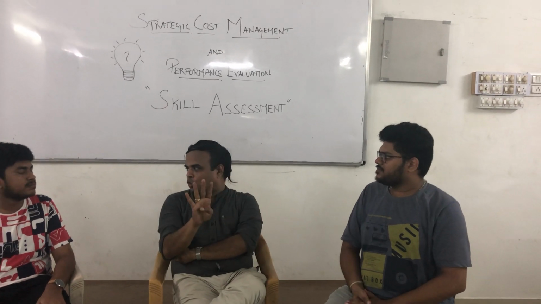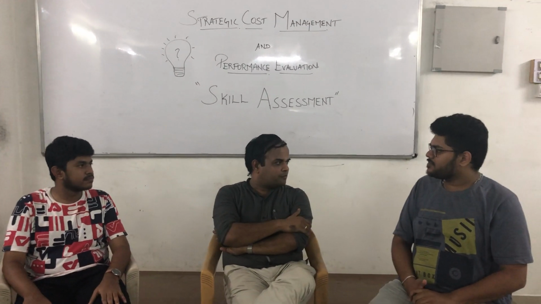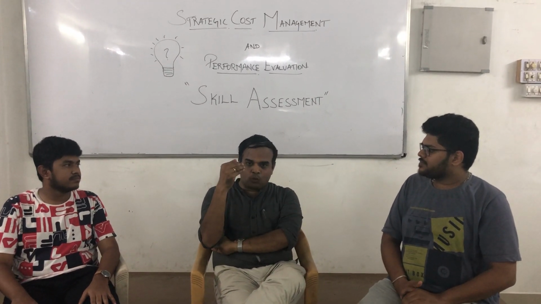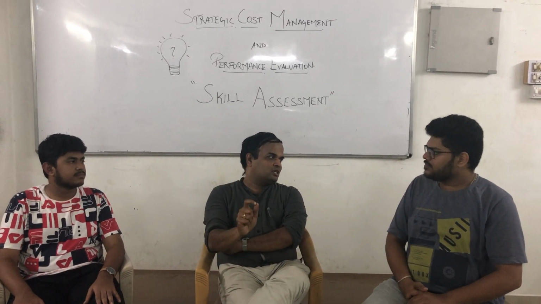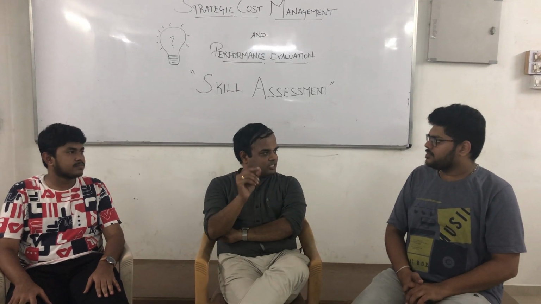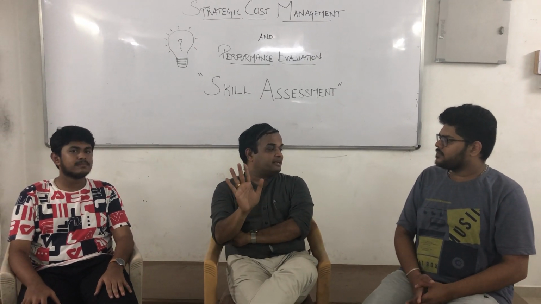In general, they ask 4 mark questions and 1 mark questions. If it is a 1 mark question, such as whether it is a committed fixed cost or a discretionary fixed cost, then you don't need to write the explanation. They are just asking one more question, so you can write the direct answer.